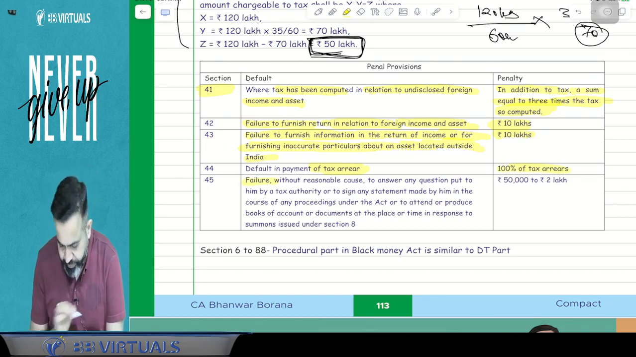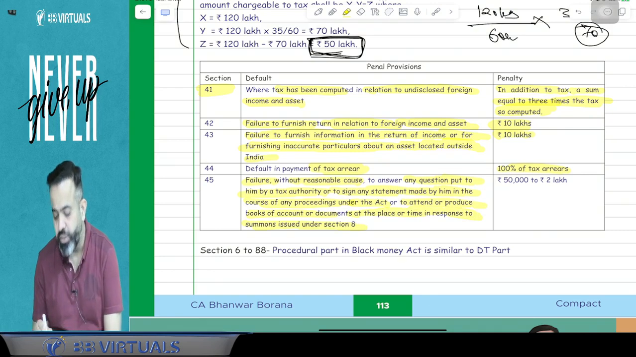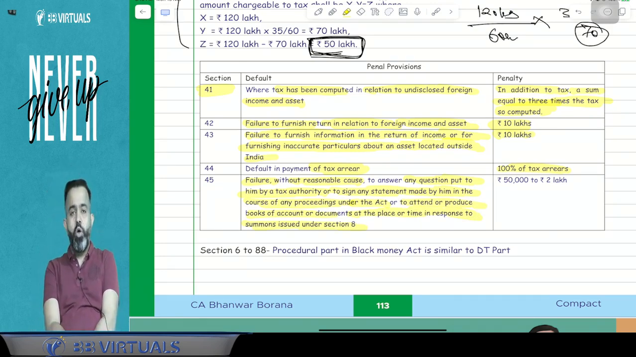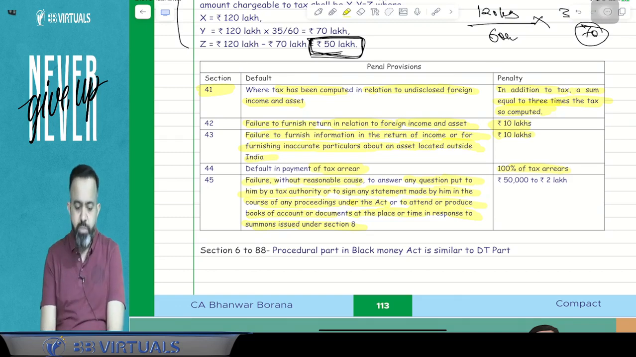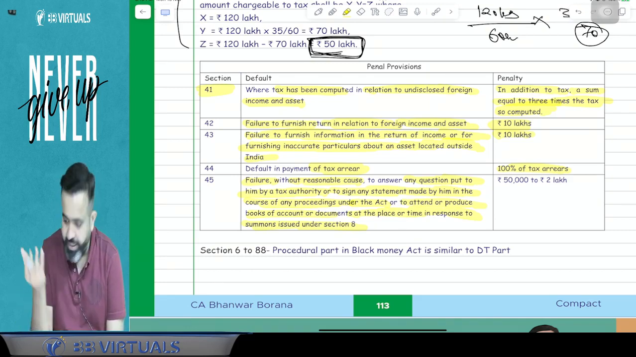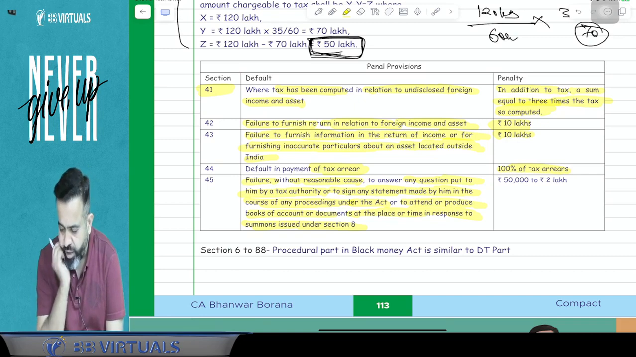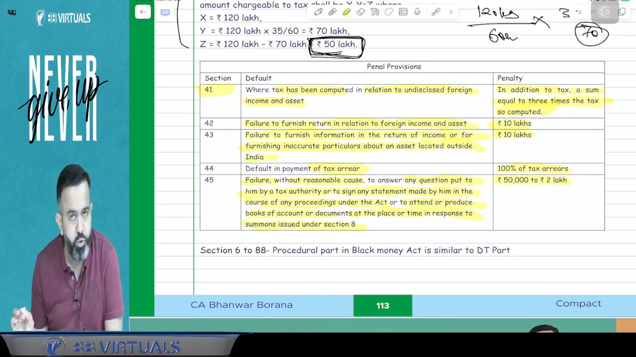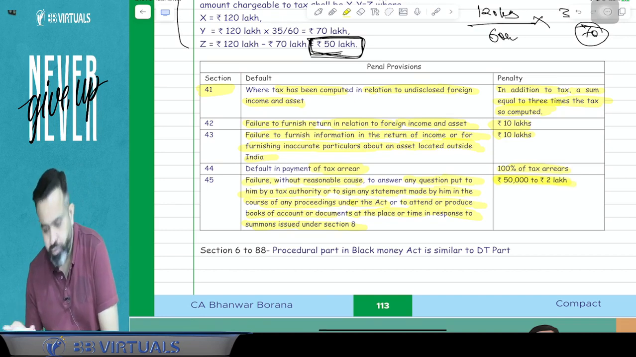Now, failure without reasonable cause to answer any question put to him by the tax authority, or to sign any statement made by him in the course of any proceeding under the Act, or to attend or produce books of accounts or documents at a place or time in response to a summons issued under Section 8. So guys, suppose the department sends you some notice and you have not answered, or you have not made the statement, or they ask for the books of accounts and you are not producing them, then there will be a penalty of 50,000 to 2 lakh rupees.